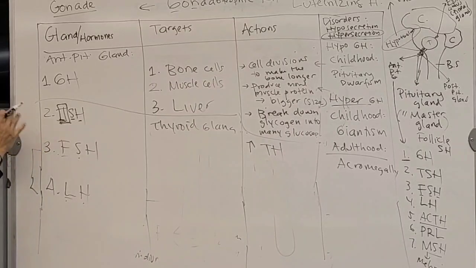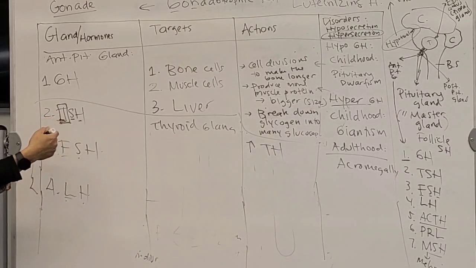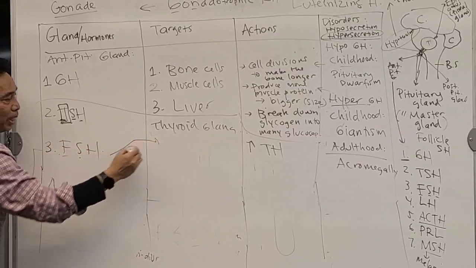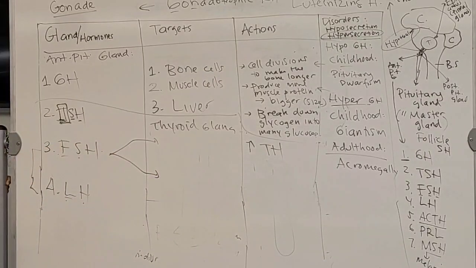Are you with me? Now, what is the target going to be? This is going to be related to the sexual organs. Remember, gonad is sex organ. So this one will have two targets. It depends, of course, on the gender. Let's say it is female.